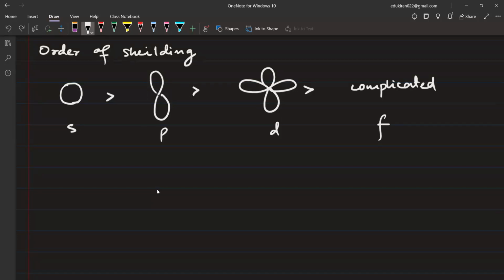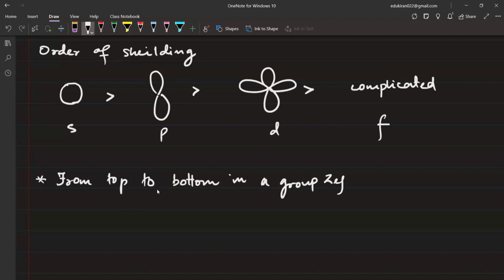After this, next point: from top to bottom in a group, Z effective is constant.